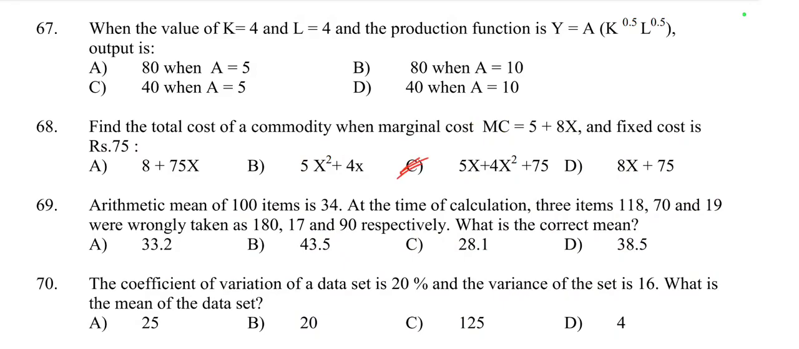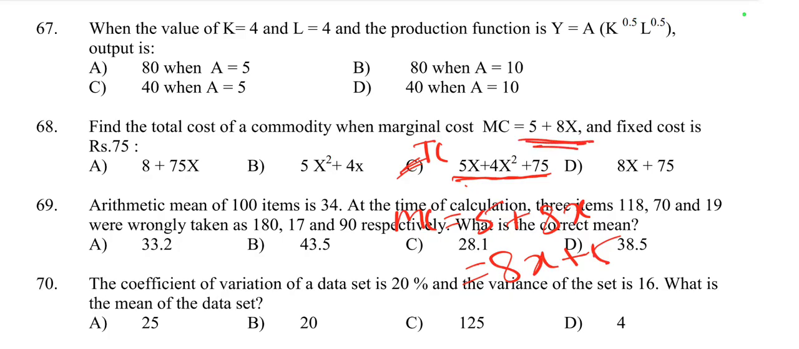Now we cross check the value. If total cost is equal to 5x plus 4x square plus 75, then when we find the value of MC, we take its derivative. The derivative of 5x is 5, and the derivative of 4x square is 2 into 4, that is 8x. So 5 plus 8x, or we can say 8x plus 5. This is the right option, because when we cross check, the value of MC is 5 plus 8x. Option C is right here.